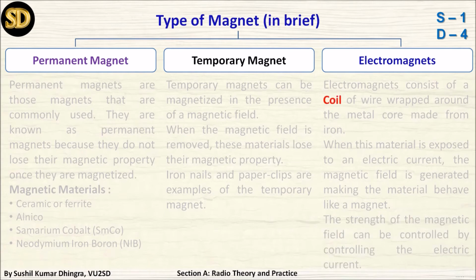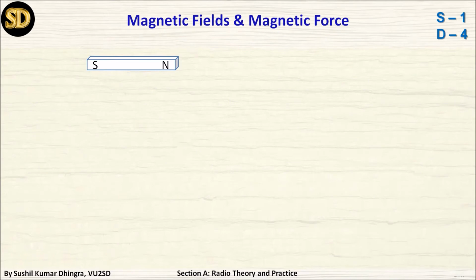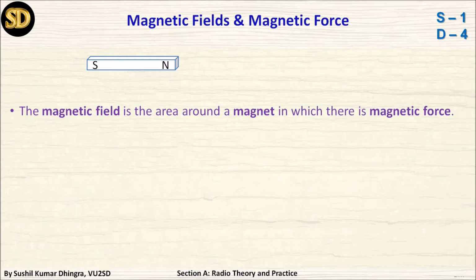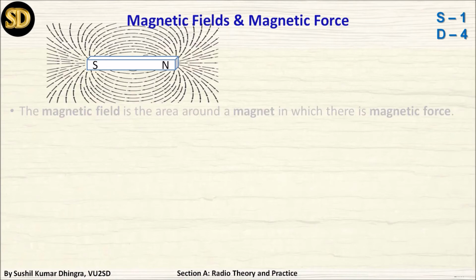The term coils is very important. I am going to discuss it later in the next topic. First, coming to magnetic field and magnetic force. Magnetic field is the area around a magnet in which there is a magnetic force.